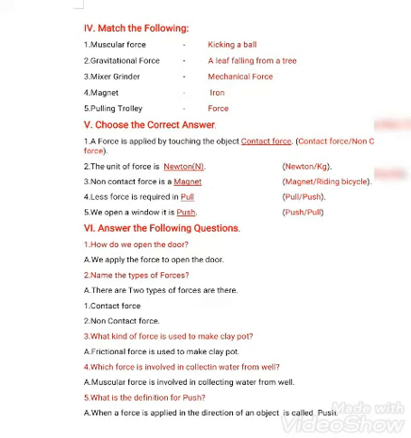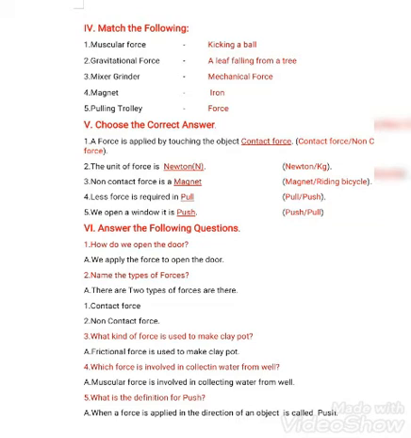Name the types of forces. How many forces are there, children? There are two types of forces. Contact force and non-contact force. What kind of force is used to make a clay pot? Frictional force is used to make a clay pot.